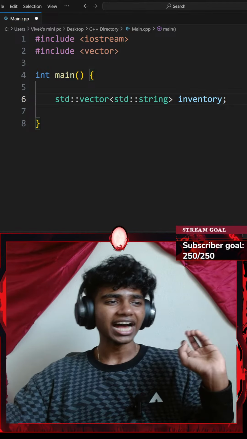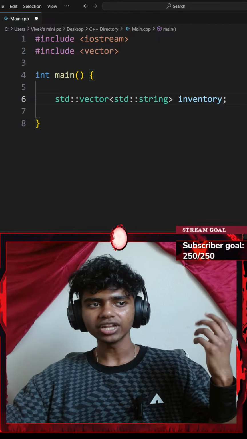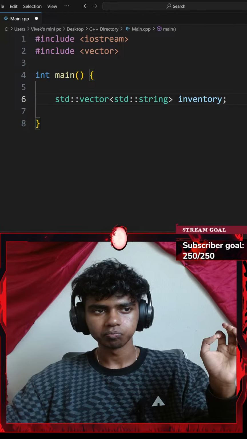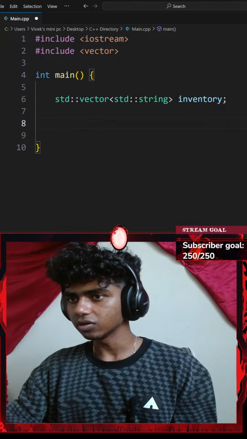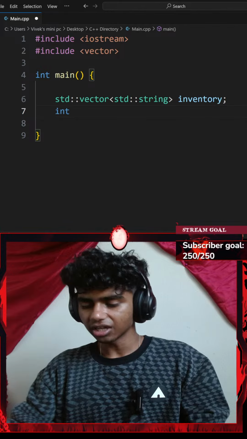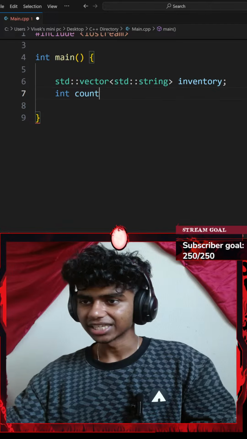And then ask the player how many items they want to add. Use an integer variable. So let's do that. I'm assuming the way we do that is by first creating an integer count variable. Guys, did my OBS crash again? It's just lagging. I can't wait to get the new PC, guys. Okay, int count. Then I go with the standard console output with an insertion operator. This is going to be saying something like enter.